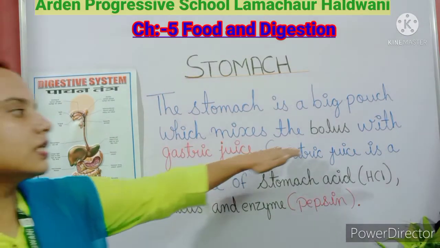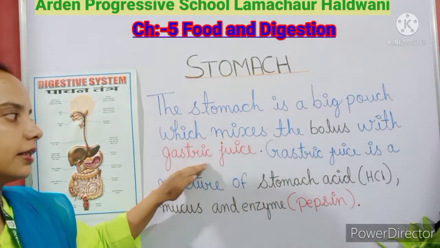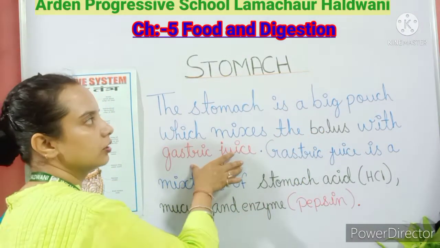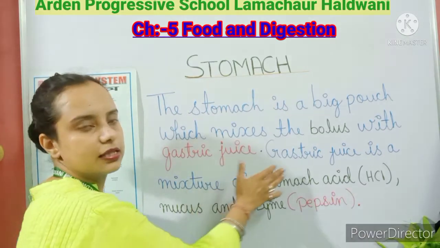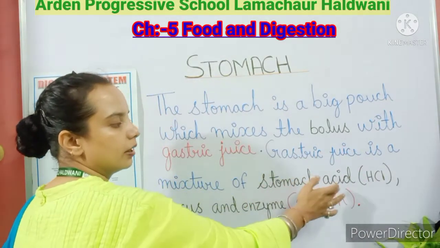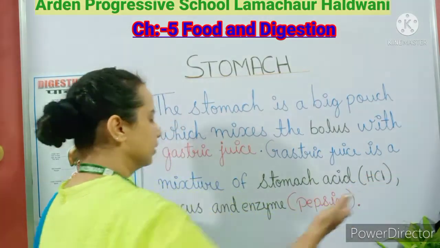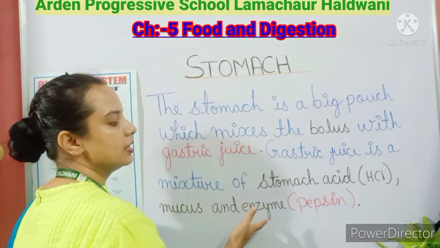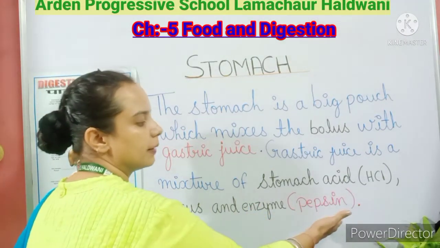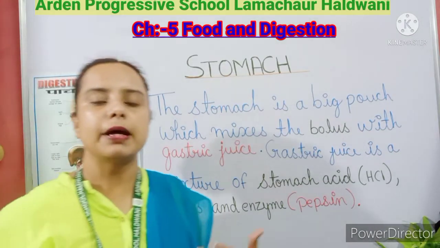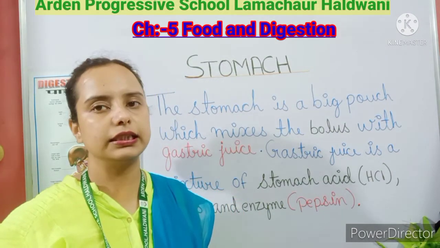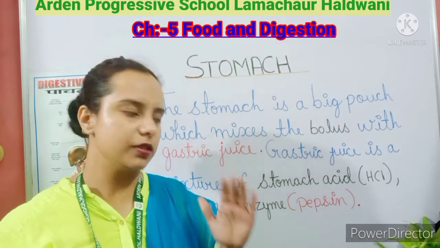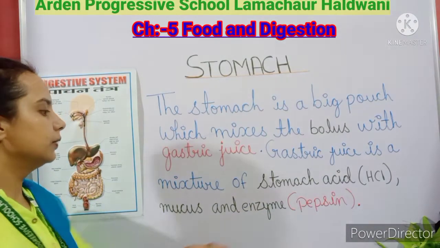So this bolus mixes up with this gastric juice in the stomach. What is gastric juice? Gastric juice is the mixture of stomach acid, which is HCl, and the mucus, the sticky substance, and the enzyme, the name of the enzyme is pepsin here, or we can say pepsinogen. Pepsinogen. Okay, so this is an enzyme.